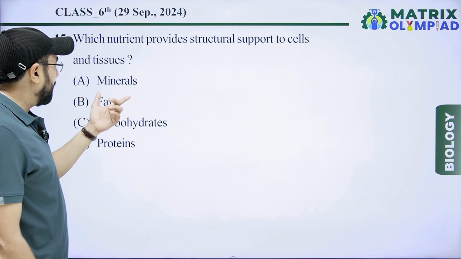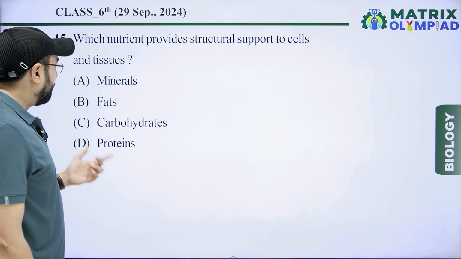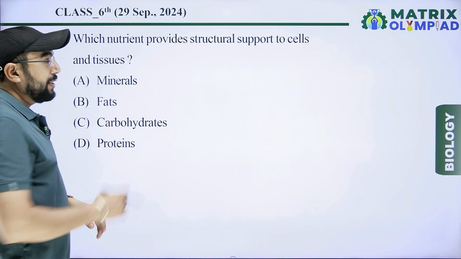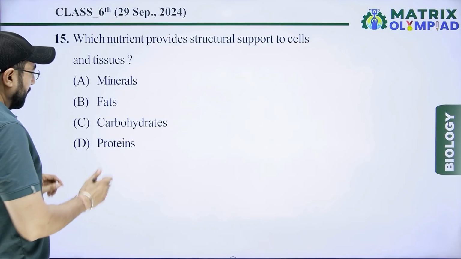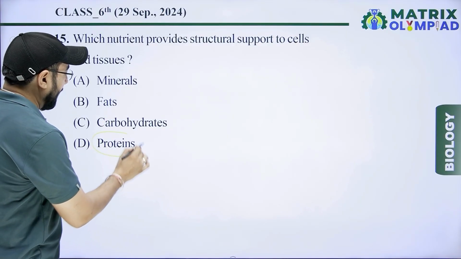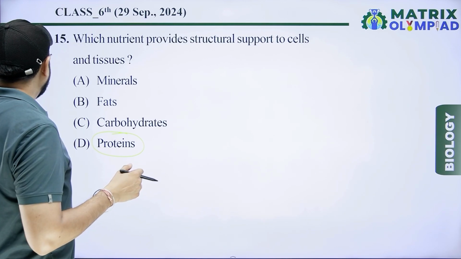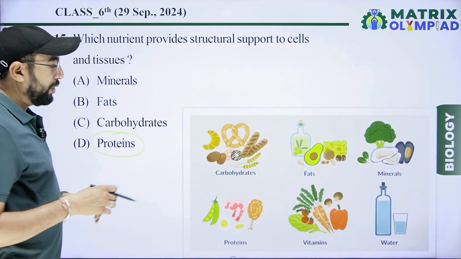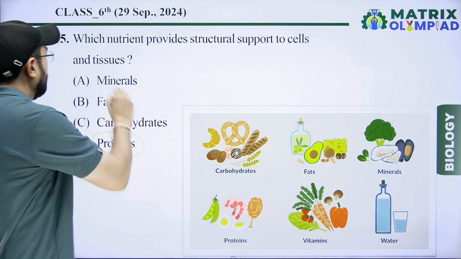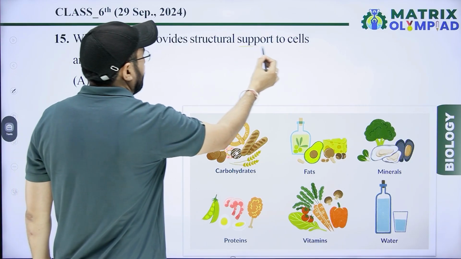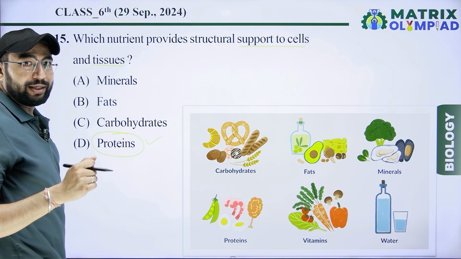Next question is: which nutrient provides structural support to cells and tissue? Option first, minerals. Option B, fat. C, carbohydrate, and D, protein. Our right answer for this question is protein, because protein helps in formation of muscle structure. So many nutrients are present in our food, but for tissue and support to cells, that is protein. Protein is the right answer.